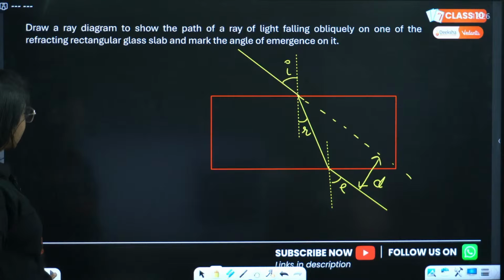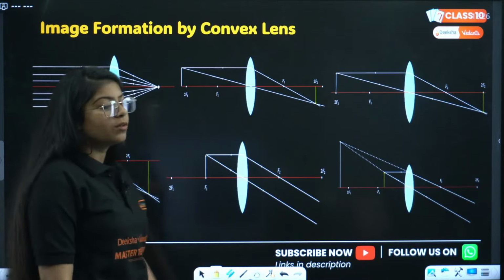Okay, now next we have image formation by convex lenses.